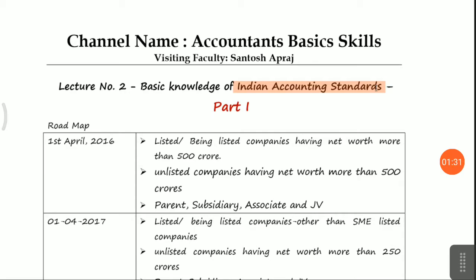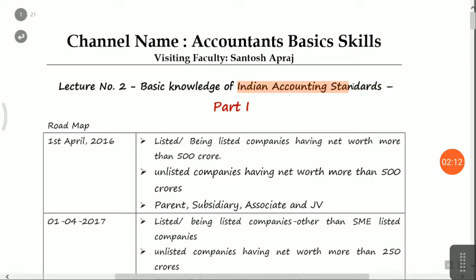For example, fixed assets: as per international accounting standard, they should be valued on the fair value concept, but in Indian accounting standard we can value on the historical cost concept, that is carrying cost, meaning your original cost less depreciation, and you can consider that in your financial statement. There are various carve outs, meaning there is a difference of accounting treatment as per international accounting standard and as per the Indian accounting standard.